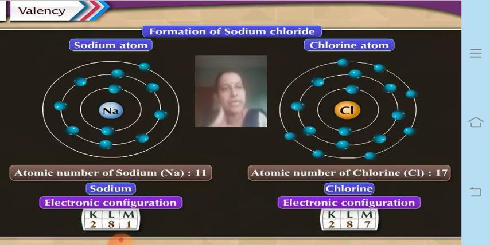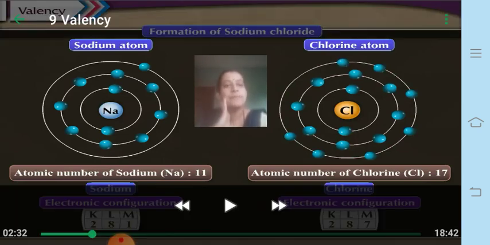Let us talk about chlorine now. Chlorine has 7 electrons in the outermost shell, that is the valence shell, and it requires only 1 electron to complete its octet. So instead of giving 7 electrons, which involves a lot of energy, it takes up 1 electron to complete its octet. Once it takes that 1 electron, it becomes 7 plus 1 equal to 8 electrons. Since the sodium atom gives 1 electron, it has valency 1, and the chlorine atom accepts 1 electron, therefore it also has a valency equal to 1.